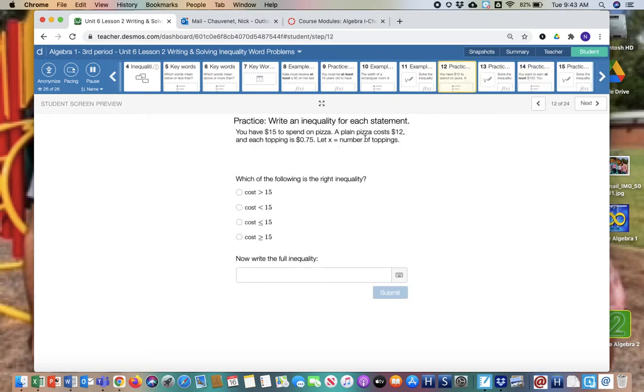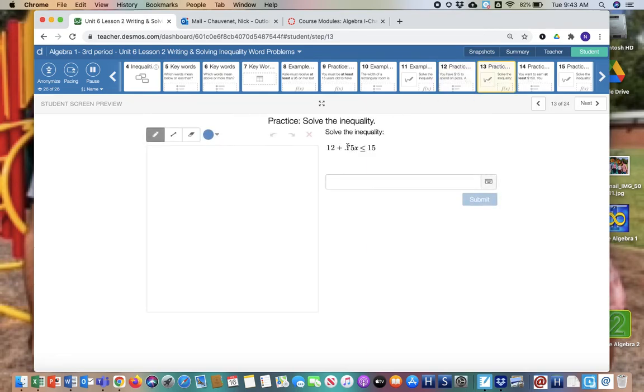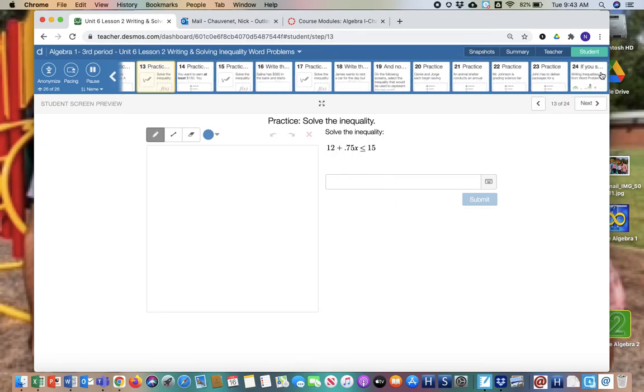So in this problem, what is a guaranteed cost, right? You can spend $15 on pizza, you have $12. Oh, the toppings. So that's where the variable goes. Then once you set up the inequality, do the steps to solve it, okay? And then really for the remainder of this, it's just going through that practice and making sure that you understand and see the situations, okay?